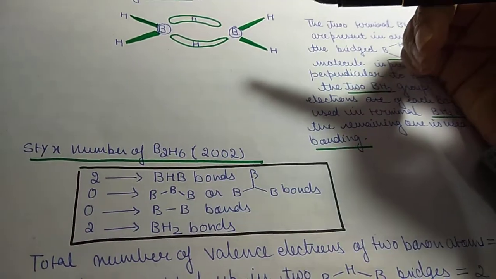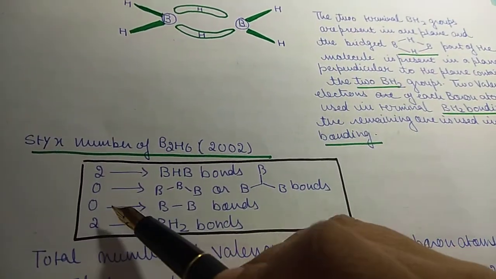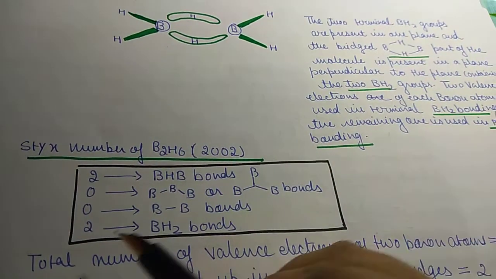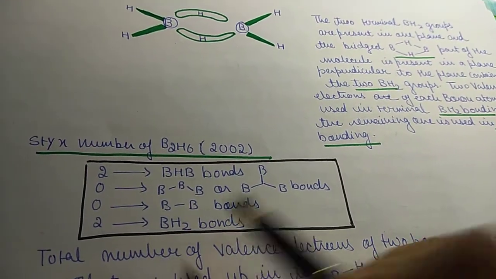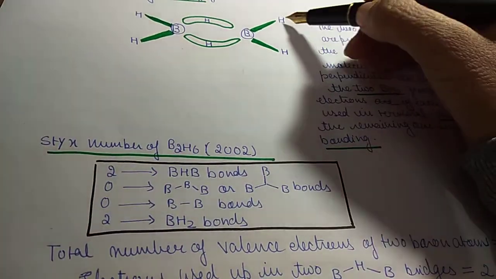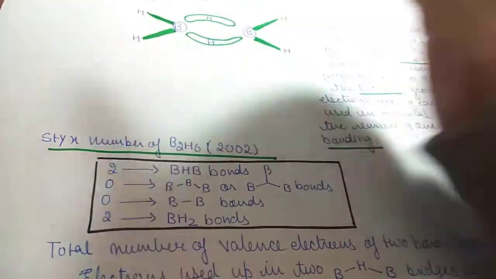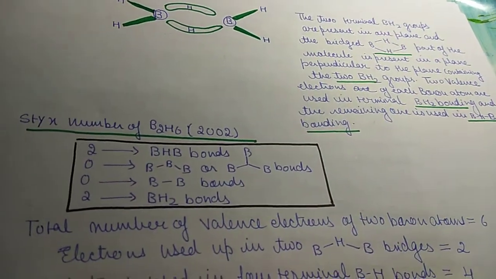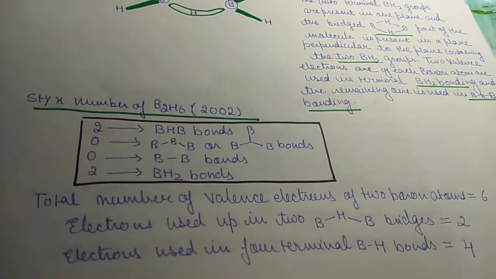Yes, it is not there. 0 BB bonds. Yes, there is no boron-boron bonding. And there are 2 BH2 bonds. Yes, there are 2. This is one BH2 group and this is the second BH2 group present. So this is all about your diborane.